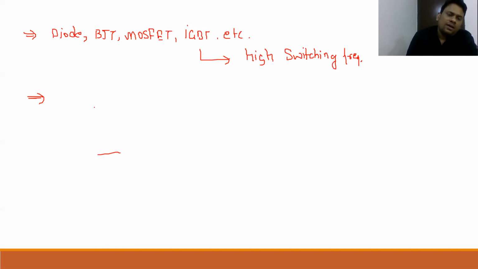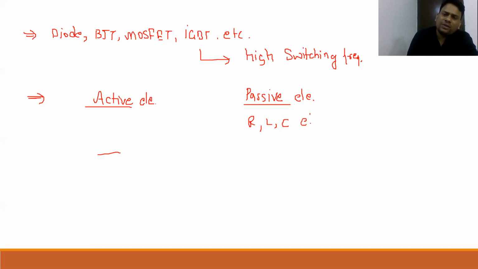Now, I want to write again some active elements and passive elements. The passive elements, as we discussed, are resistor, inductor, and capacitor, in general, etc. And here we can say voltage sources, current sources.